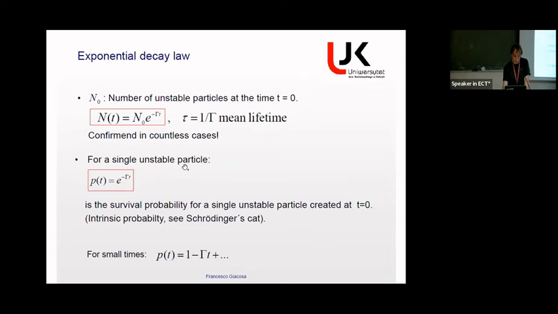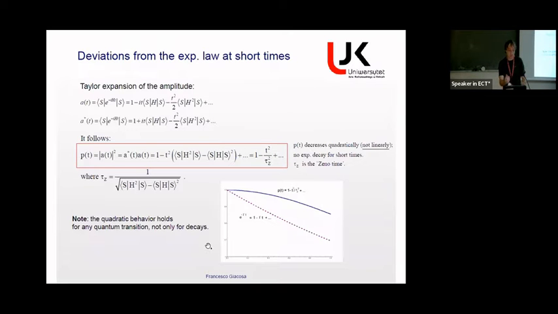If you remember the expression from the exponential, I should get something like 1 minus gamma t. But if we just do this simple calculation, you get 1 minus t squared times a constant. So you see immediately that the decay cannot be exponential at short time. It starts quadratically, basically. So at low time, the decay is 1 minus t squared.